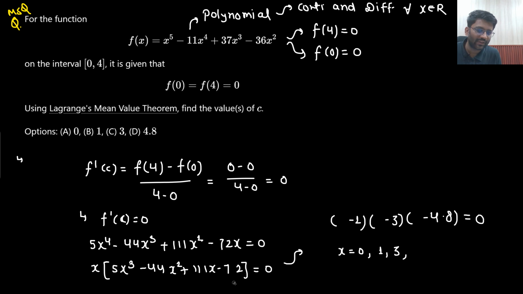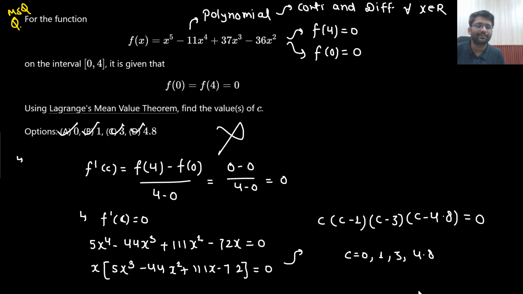Okay, in place of x we are supposed to put c, because we are supposed to find out the value of c. Right? So the value of c is coming out to be 0, 1, 3, 4.8. So c equals 0, 1, 3, 4.8, and blindly you will say that sir, A, B, C, D is the answer. Wrong. This is wrong. Why is that so?